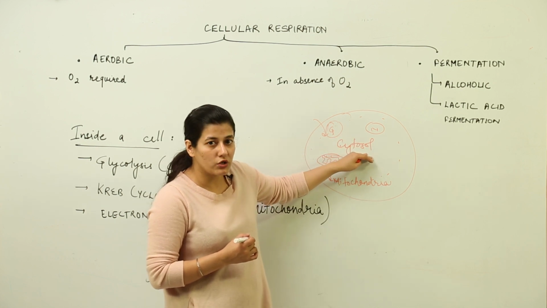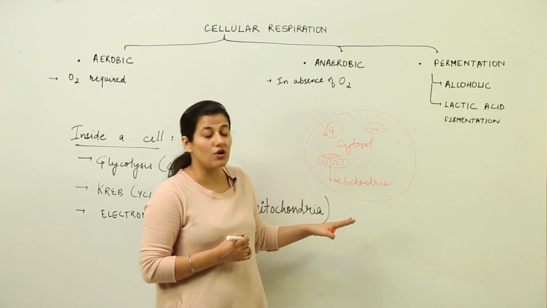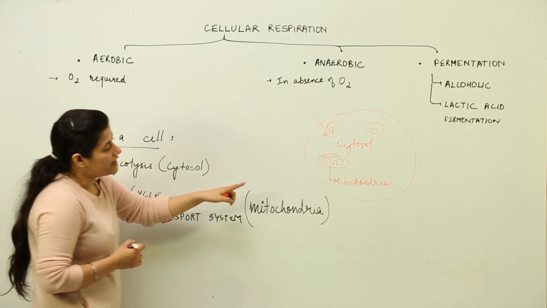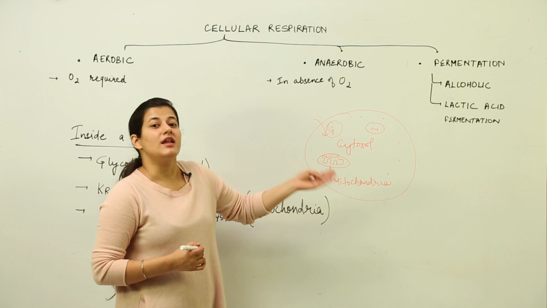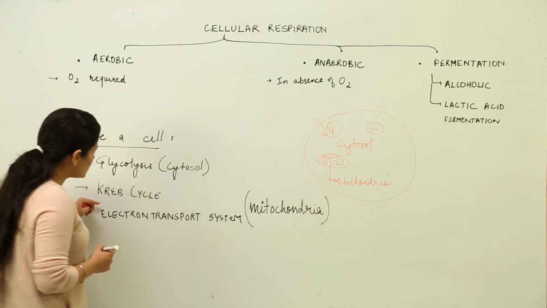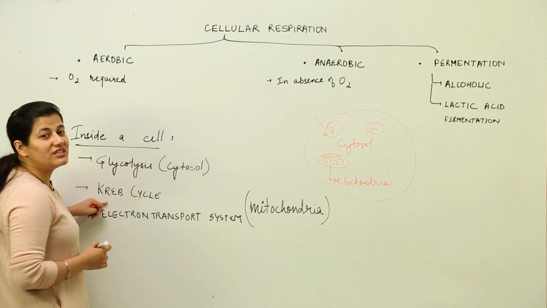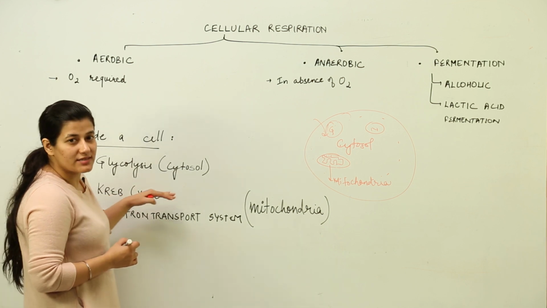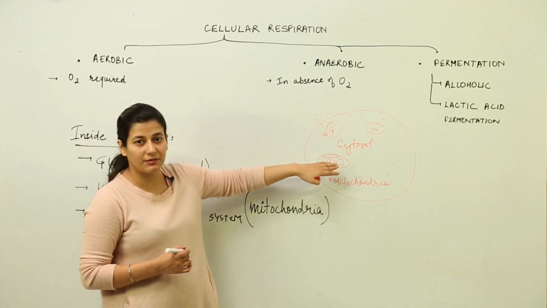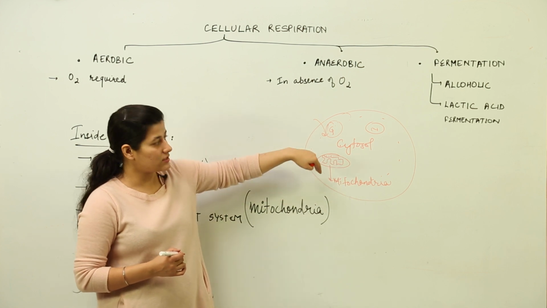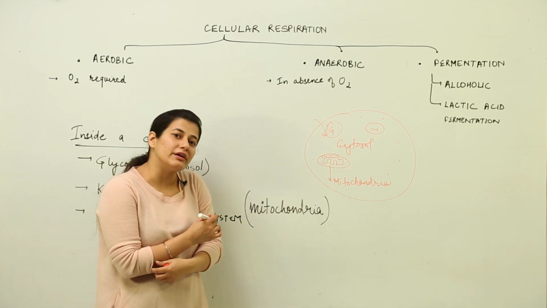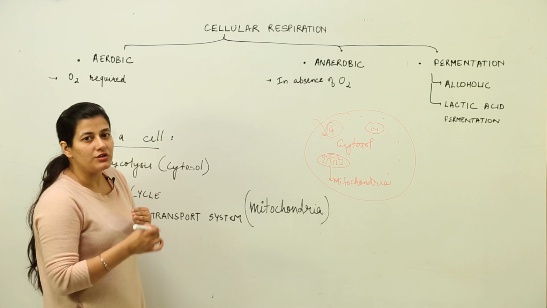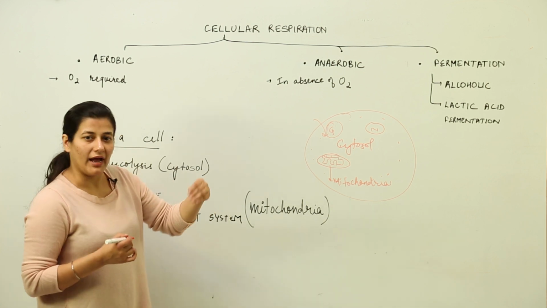Now those two molecules of pyruvic acid which are formed as a result of glycolysis, which takes place inside the cytosol of the cell, enter into the mitochondria for another series of steps, a cyclic process, which is known as the Krebs cycle or the TCA cycle. This cycle takes place inside the mitochondria. This process causes the release of 3 carbon dioxide molecules from each pyruvic acid. We would discuss those processes in detail, but for now you need to understand that we wanted carbon dioxide and water as an outcome.